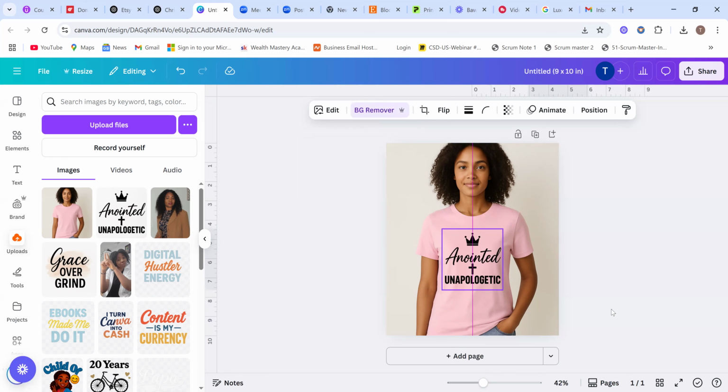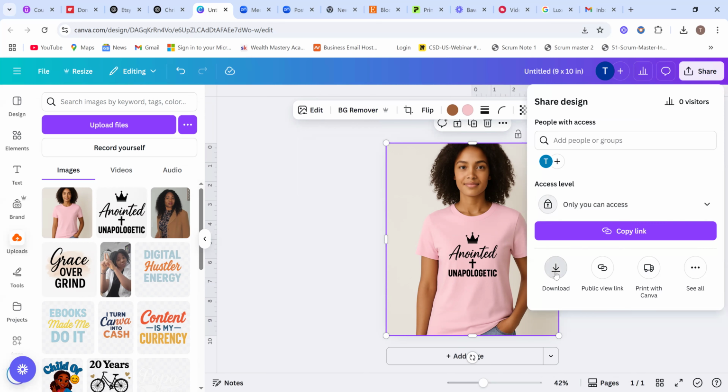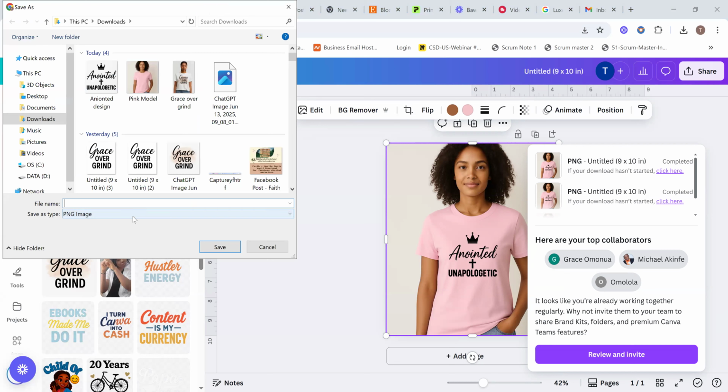If it looks too big, we can always reduce it. I think let's reduce this. Yeah, and a little upward here. So we have our mock-up. Our model is already wearing it. Then we save this. Save this by sharing on your Canva. We download PNG. We download this and still save it. So it's going to save in my file. Yes, so model. Let me just save this.